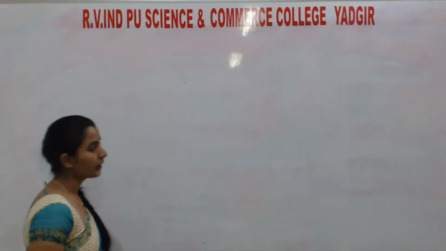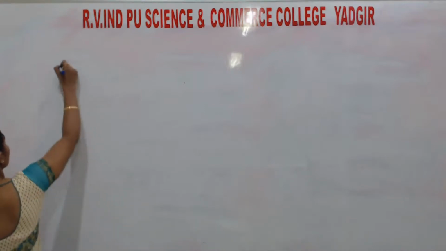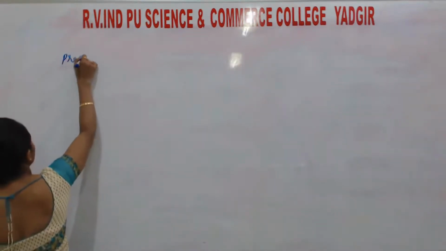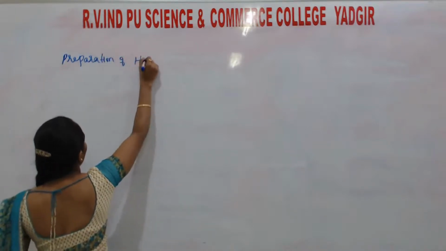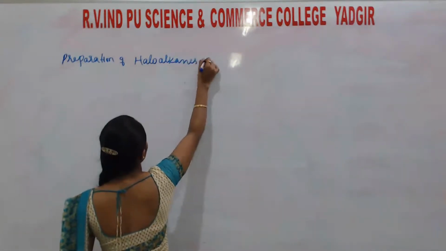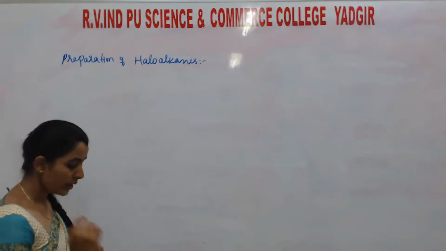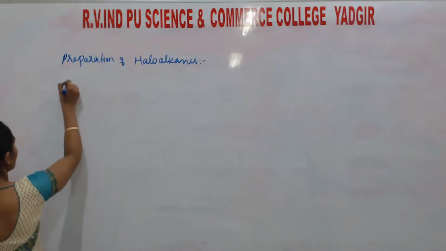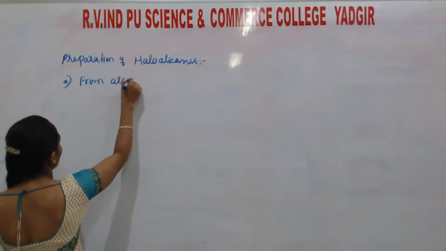Listen, first I will explain how the preparation will take place. Preparation of haloalkanes. Haloalkanes only, not arenes. Only aliphatic compounds. In that, 3 methods are there. First one, from alcohols.